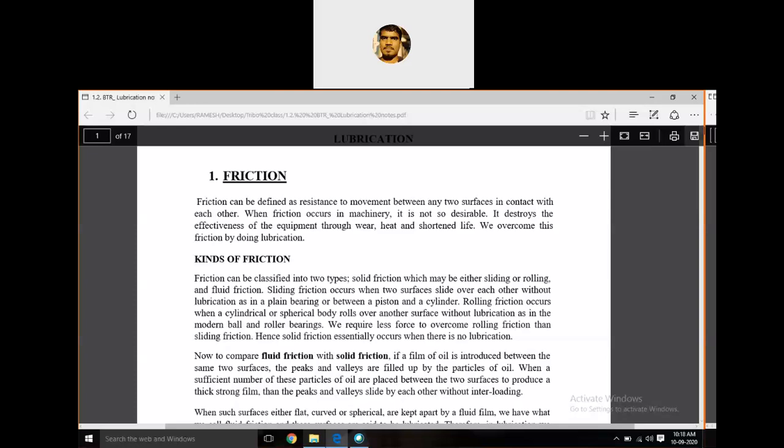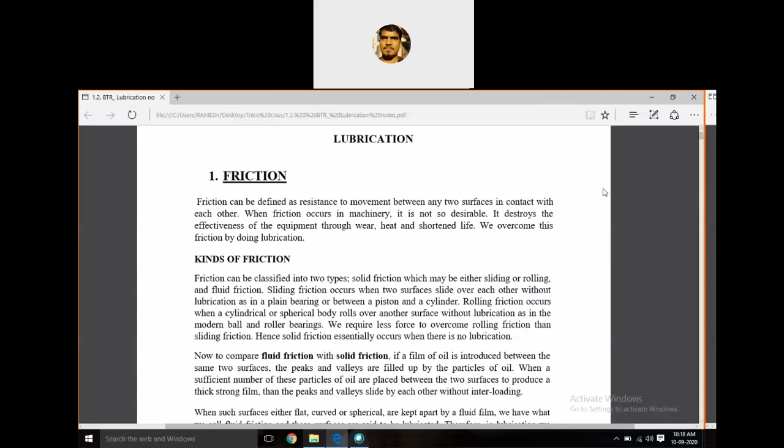Of course, in the second module, we are going to discuss friction and wear in depth. But here, we will discuss a brief introduction to friction and wear. First, what is meant by friction? Friction can be defined as a resistance force. It is a resistance to what? To the movement between the two surfaces.